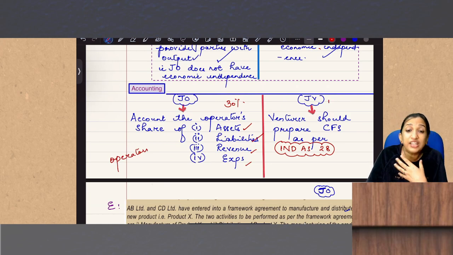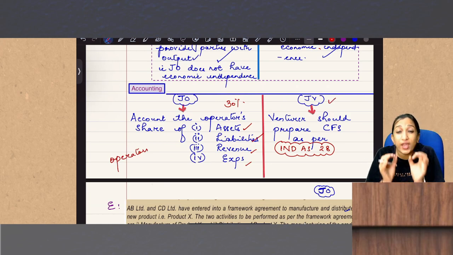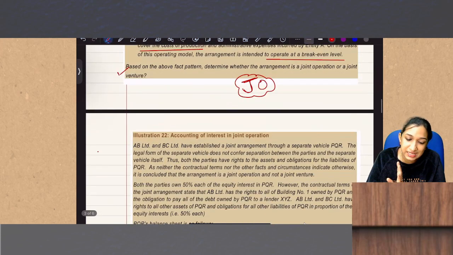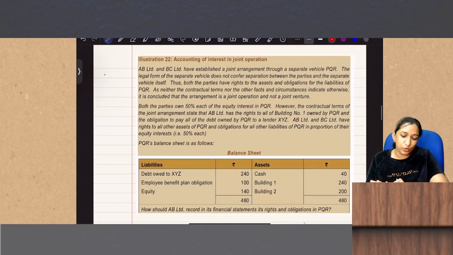What if it is a joint venture? The venturer should prepare consolidated financial statements as per IND AS 28. Okay, is JO and JV clear? Now let's see question number 22 in your study material, which is very easy.